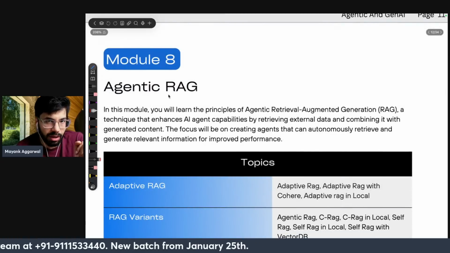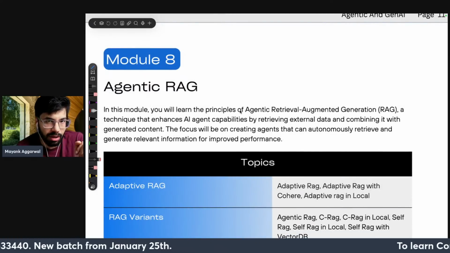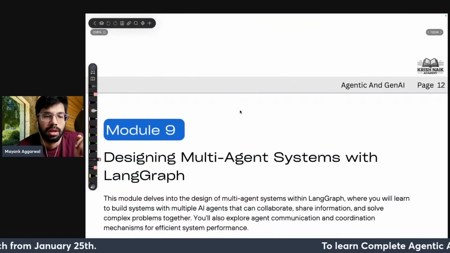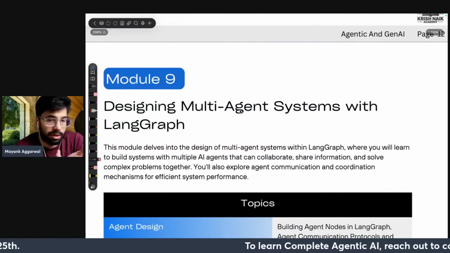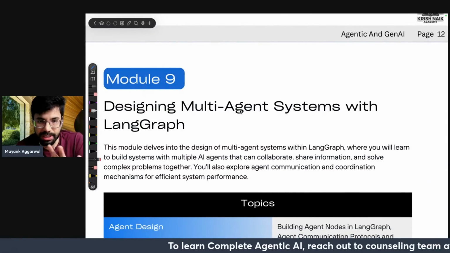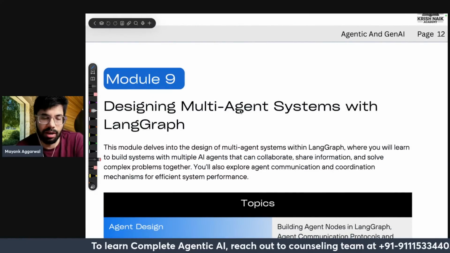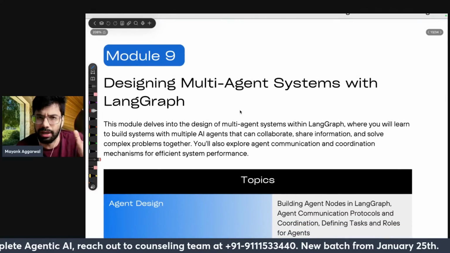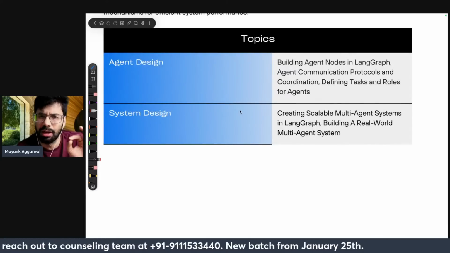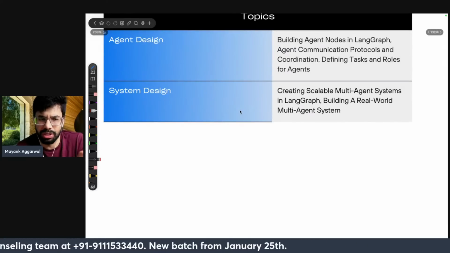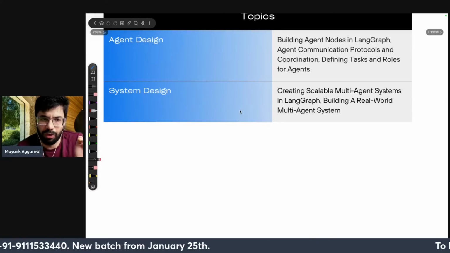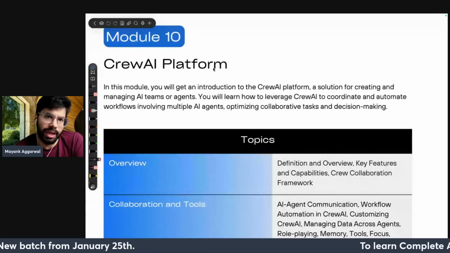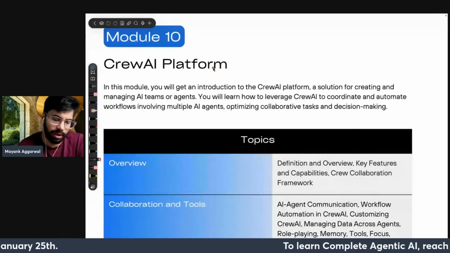Then agentic RAG. RAG, I think many of you might now have an idea about. Designing multi-agent systems with LangGraph. Today also we will be making two agents, if I'm not wrong. I saw the project and everything, so we will be bringing two agents today as well. Then the CrewAI platform. You will get an idea of what CrewAI is in today's class.